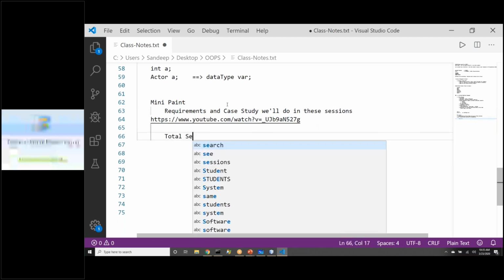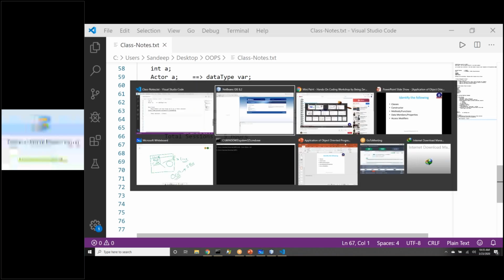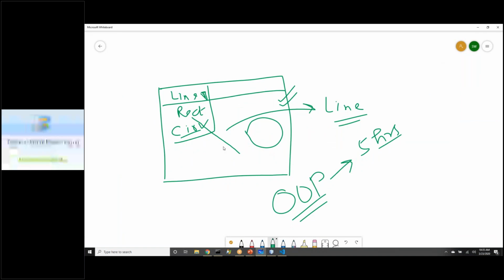Right. So total session duration will be 5 hours, and we will do that gradually so that whatever concepts we are learning, we are able to digest that, we are able to grasp that totally. Okay. So here I was explaining this.